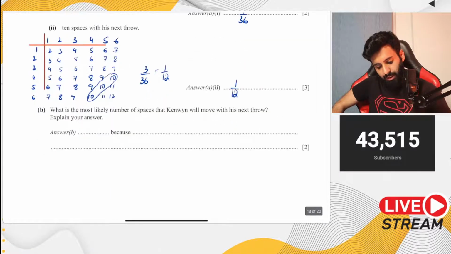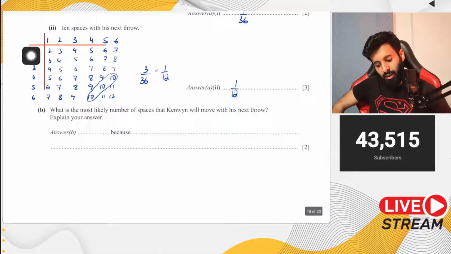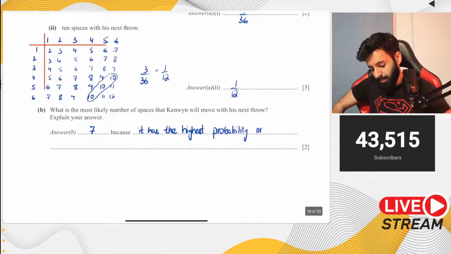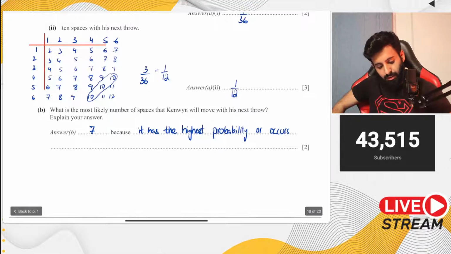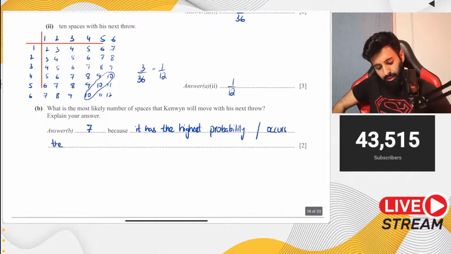Then it says, what is the most likely number of spaces that K will move with his next throw? Explain your answer. Notice how the sample space has now come in handy. The most likely to happen is 7 as it has the highest probability, or you can say it occurs the most number of times. Either you write highest probability or you write that it occurs the most number of times.